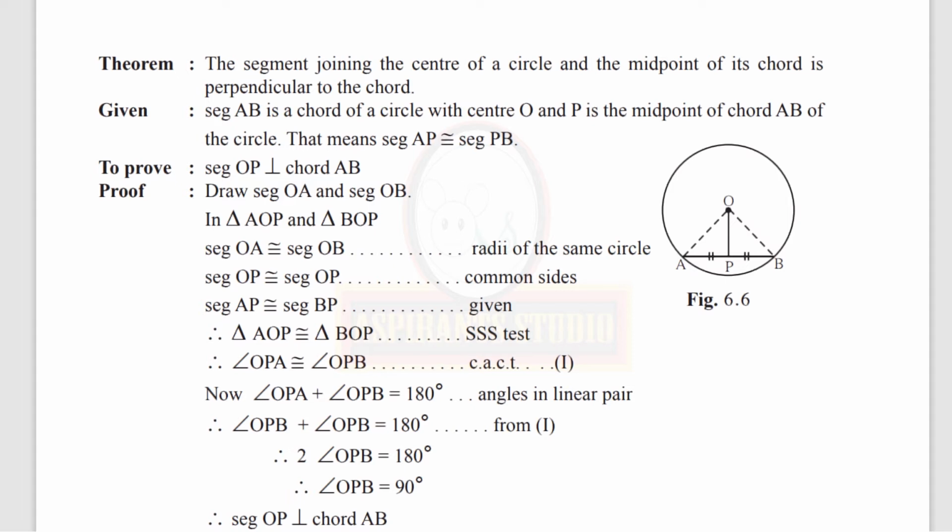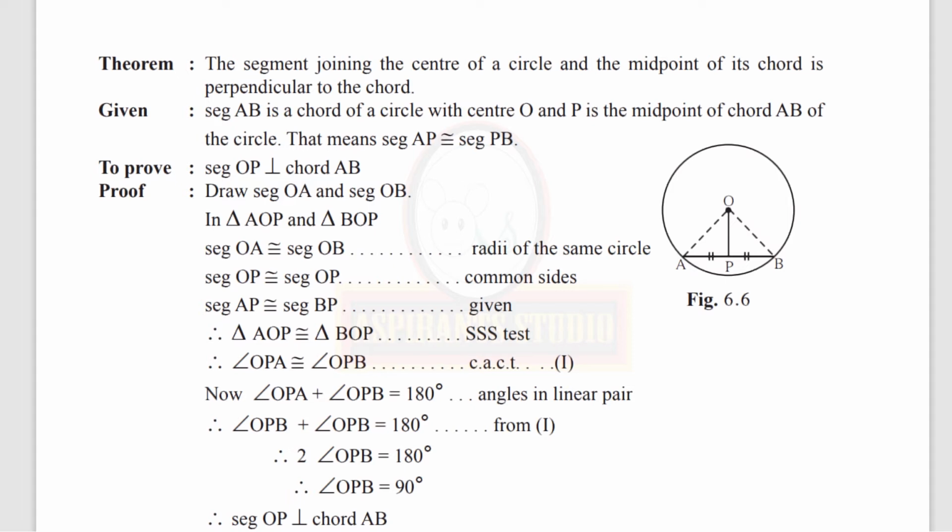Now from 1, instead of OPA we can substitute angle OPB. So we get measure of angle OPB plus measure of angle OPB is equal to 180 degrees. Now add them. So you get 2 into measure of angle OPB is equal to 180 degrees. Bring 2 to the other side of the equal to sign.